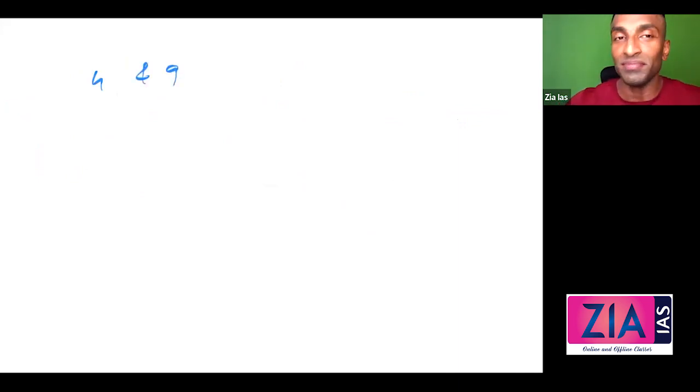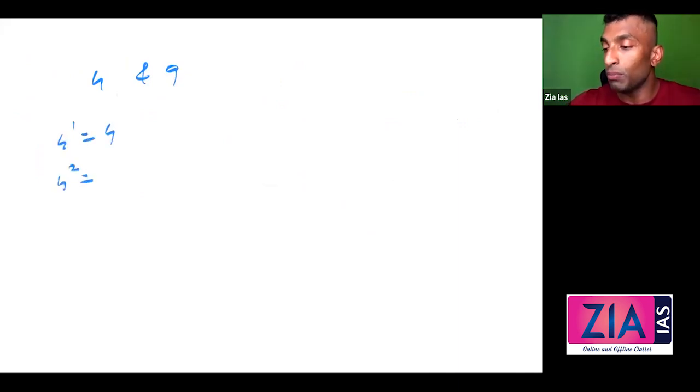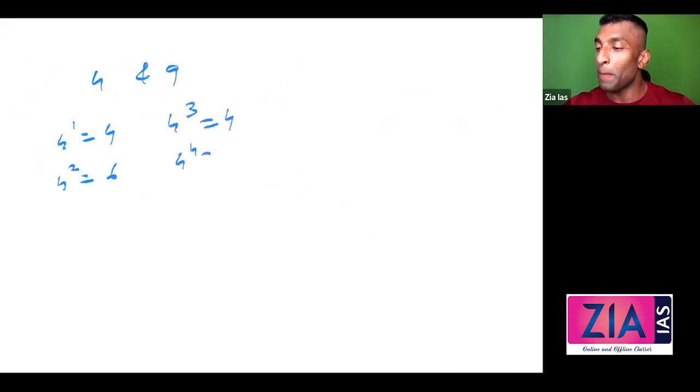Easiest. Again, what is 4 raised to 1? 4. 4 raised to 2? 16, so 6. What is 4 raised to 3? 6 into 4, 24, so 4. 4 raised to 4, 6.